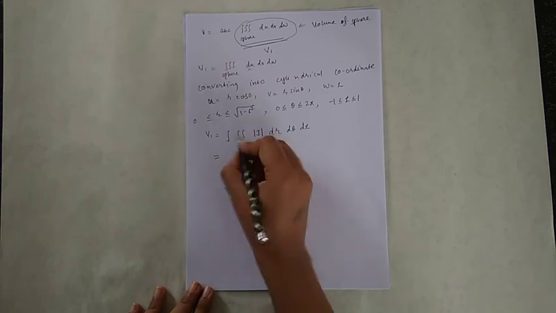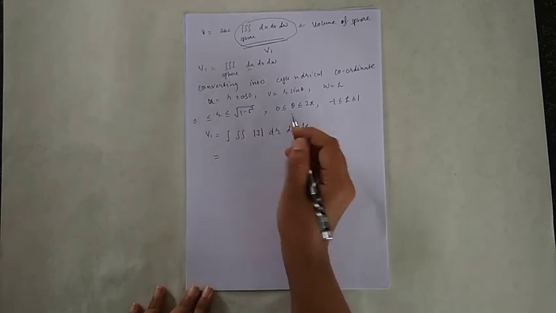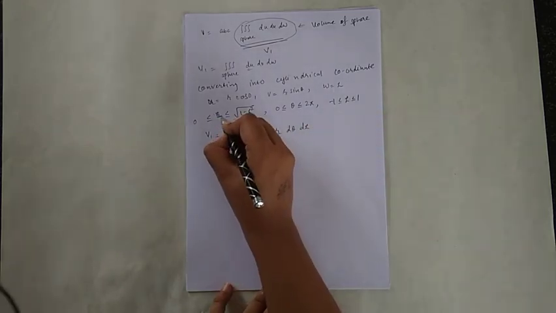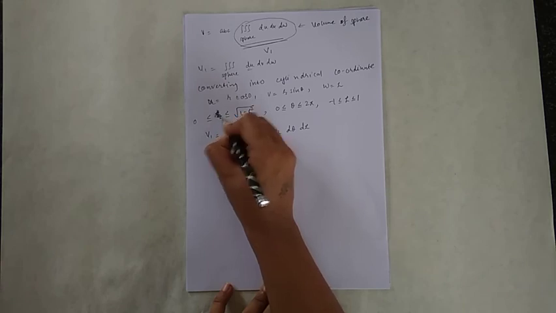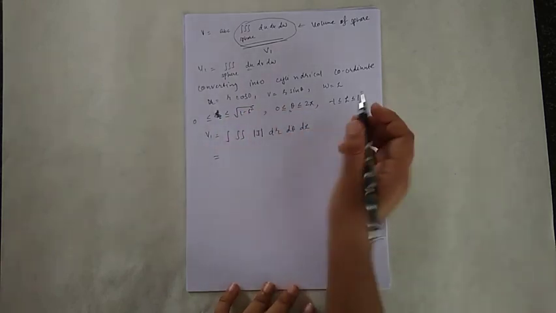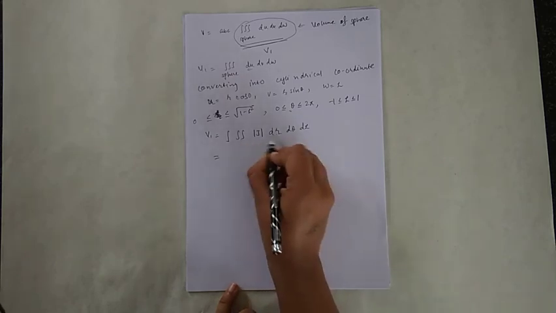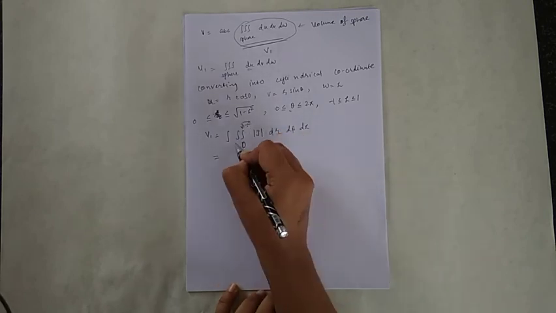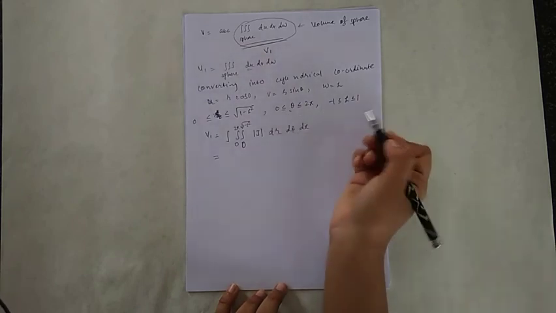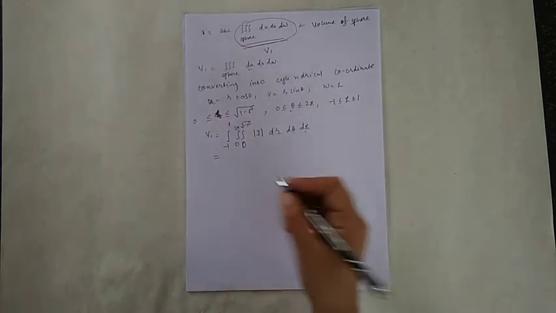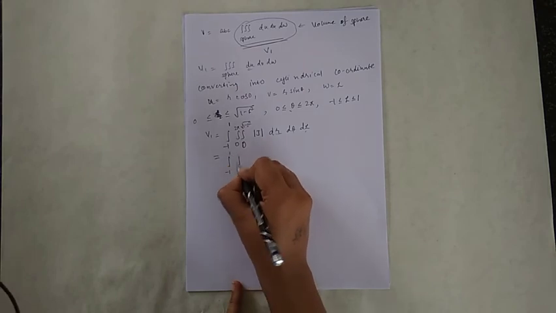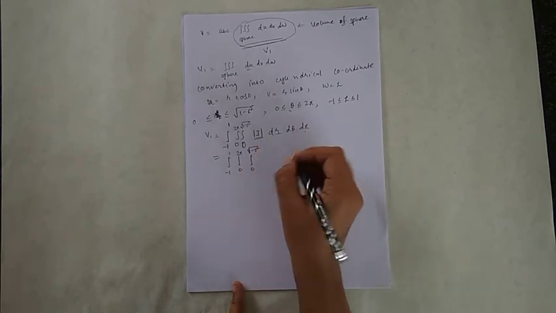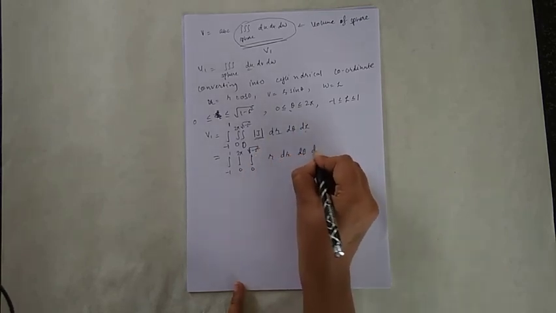So put the limits: the limit of r is 0 to square root of 1 minus z square, theta is 0 to 2 pi, and z is minus 1 to 1. So the integral from minus 1 to 1, 0 to 2 pi, 0 to square root of 1 minus z square, and the Jacobian r, dr, d theta, dz.